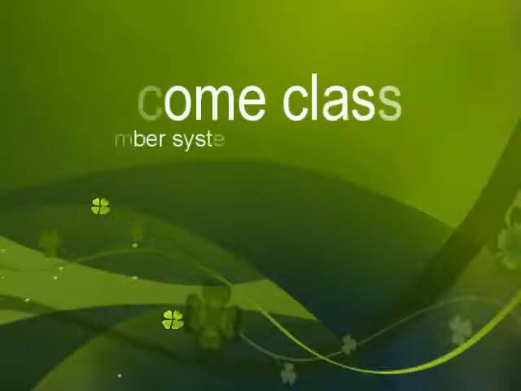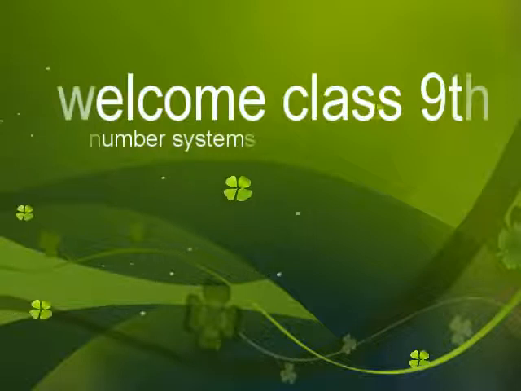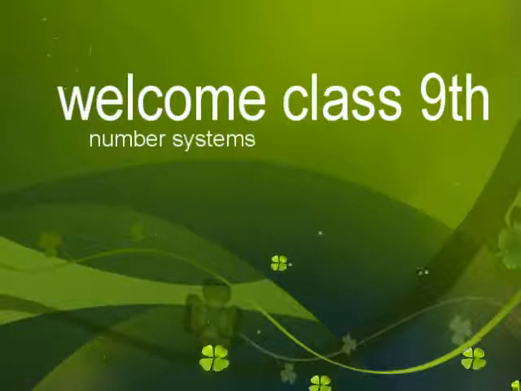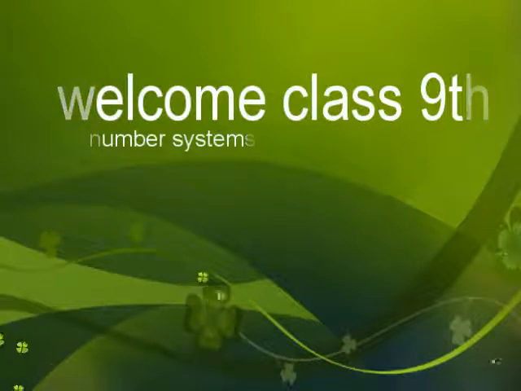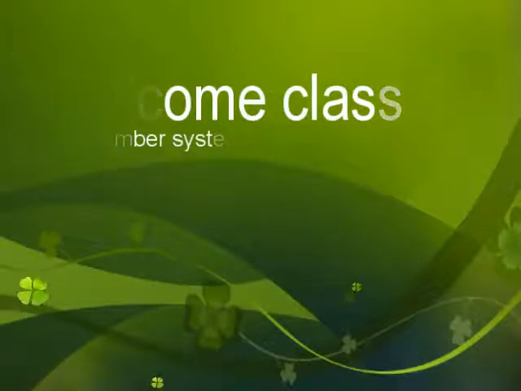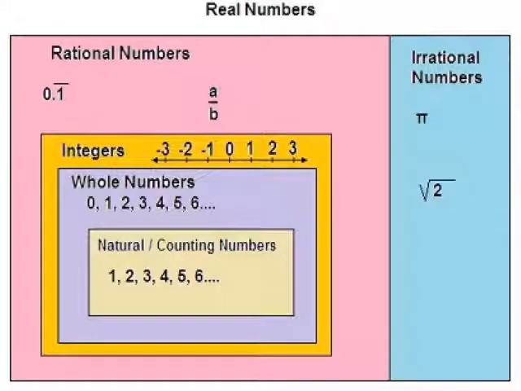In the previous lesson, we have studied natural numbers, whole numbers, integers, as well as rational numbers. These all types of numbers you have done in your previous classes, and in the previous exercise also, we have calculated the number of rational numbers between two rational numbers, and their number is infinite. We can find infinite numbers of rational numbers between two given rational numbers.